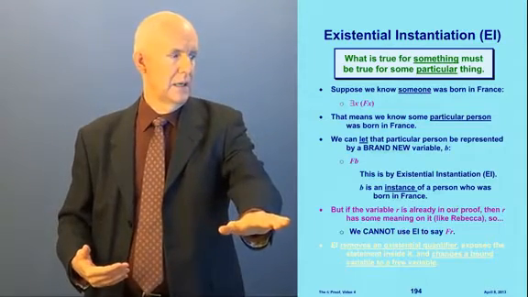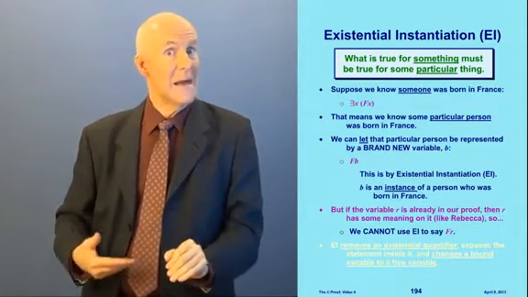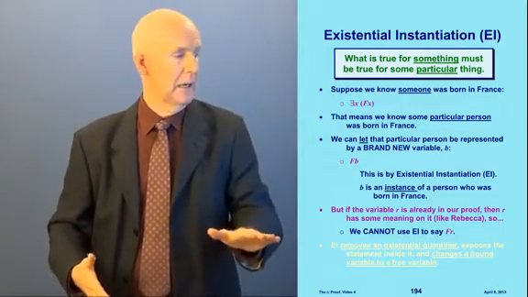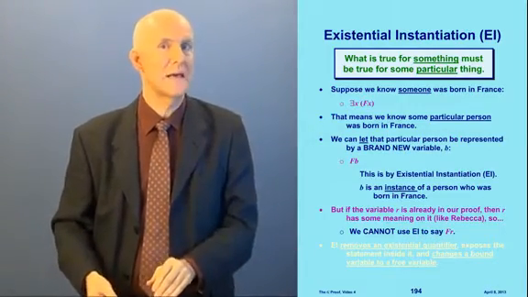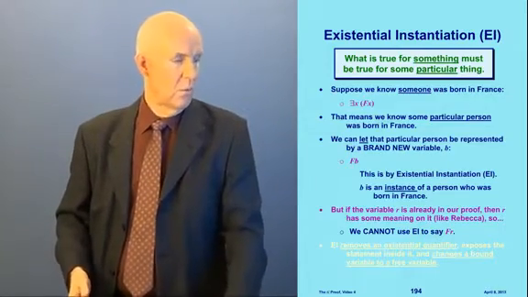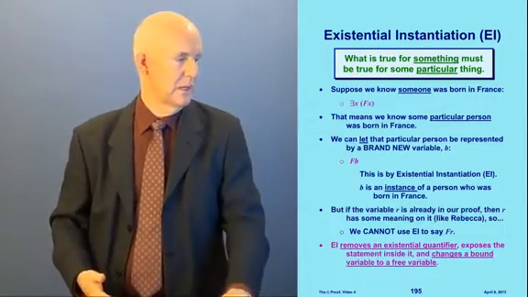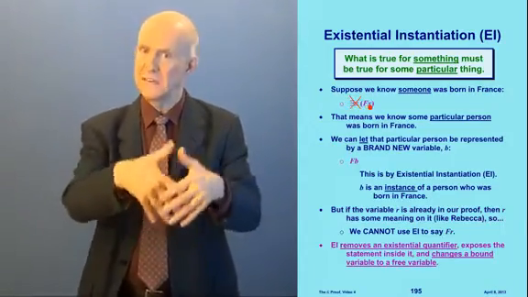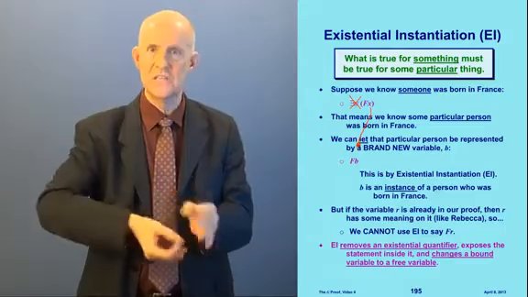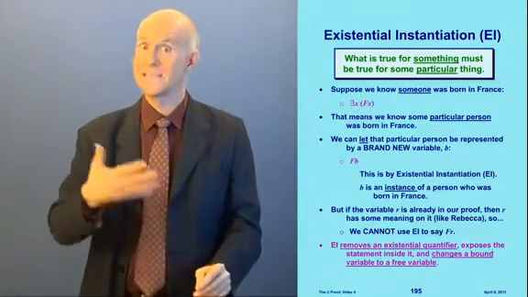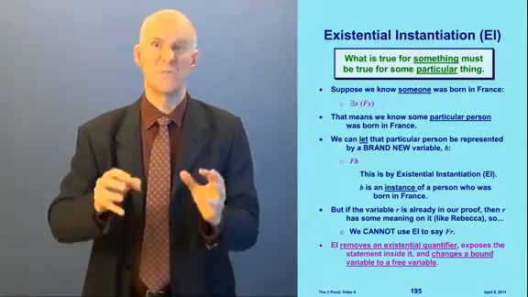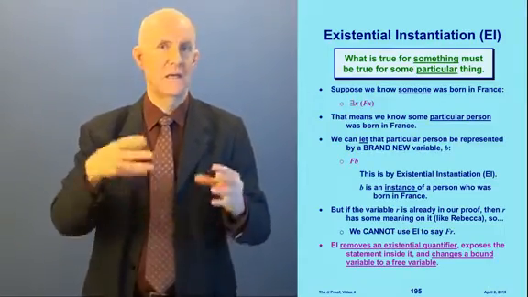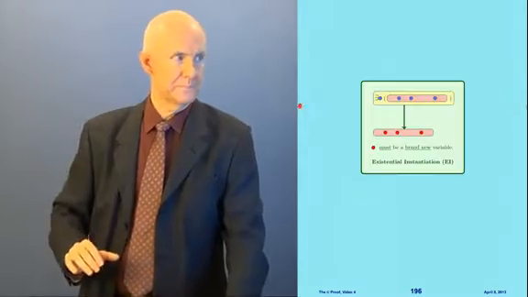But if the variable R is already in our proof, in other words, it has some meaning on it, like Rebecca, then we cannot use EI to say FR. Whatever we do, we have to have a brand new variable. And what EI does is it removes the existential quantifier, exposes the statement inside, and changes the bound variable to a free variable. It's like UI in that sense, but the rule is much more restricted. UI, I can put anything in. EI, I have to put a brand new variable.